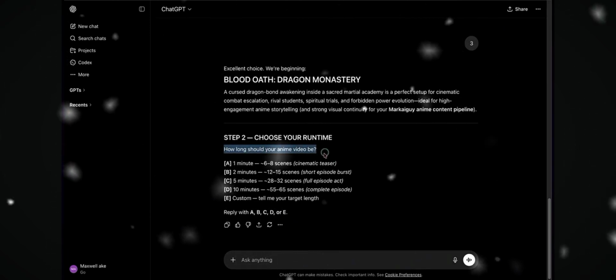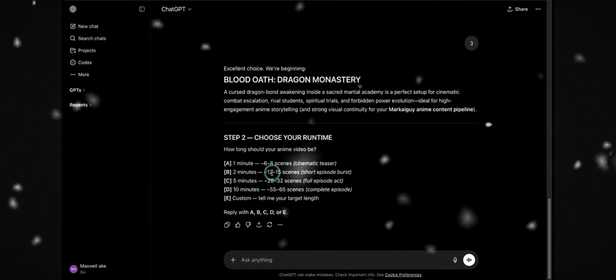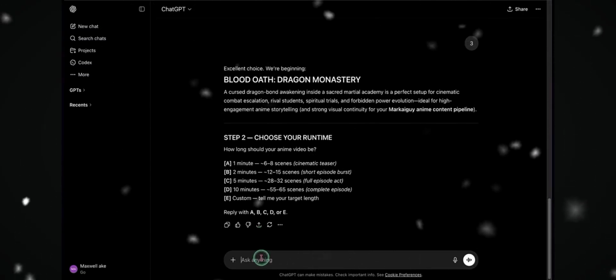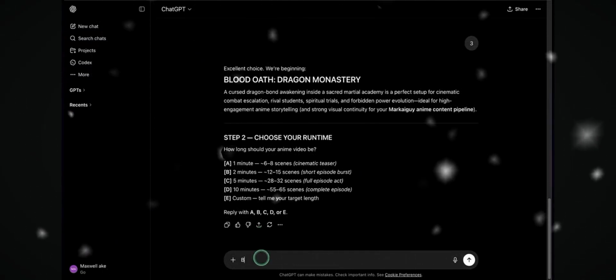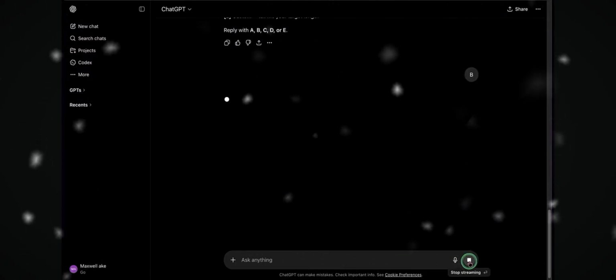Now for the next step, it's going to ask how long you want your video to be, because the length also determines how many scenes your story will include. Since this is just a tutorial example, I'm going with 2 minutes. So I'll type B into the chat and hit send to move to the next stage.